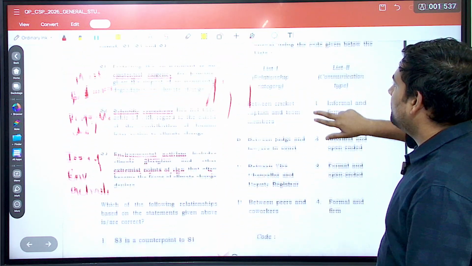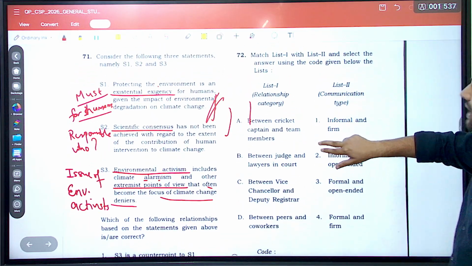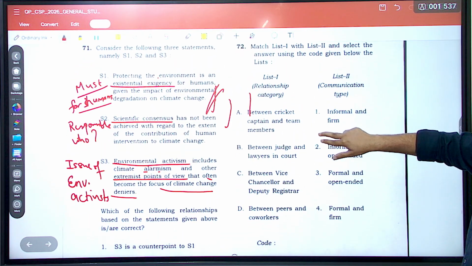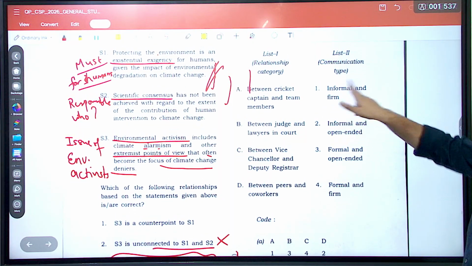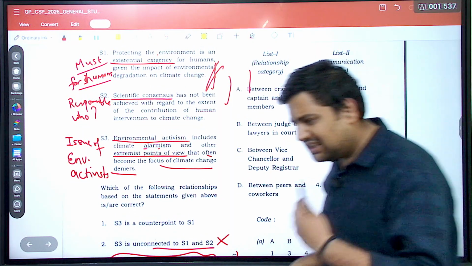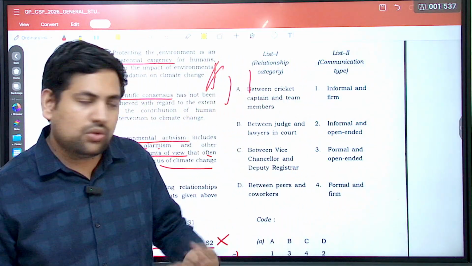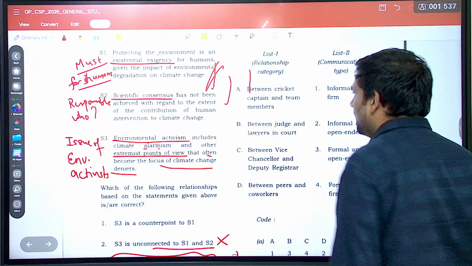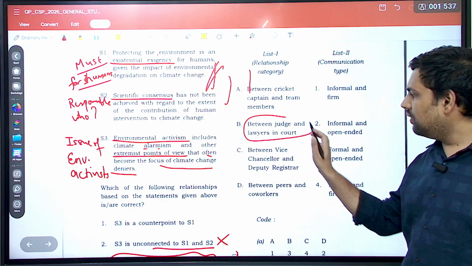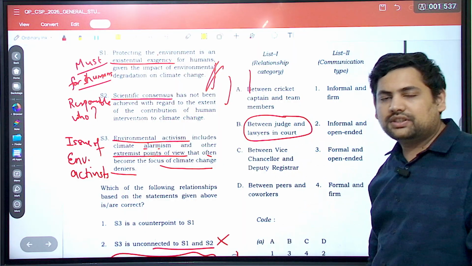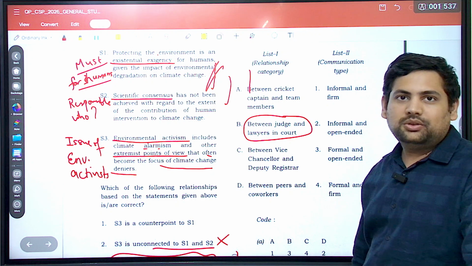Yeah, let's look at this. So basically this is match list 1 and list 2 and select the answer codes. Now first is relationship category and the communication type. Now see, at least some of them you do know. For example, between judge and lawyers in court, what do you think? What kind of conversation, what kind of communication do they have?